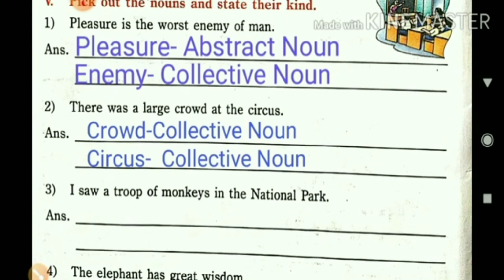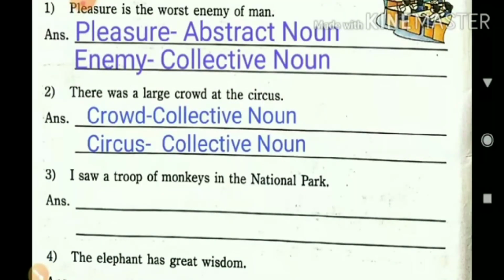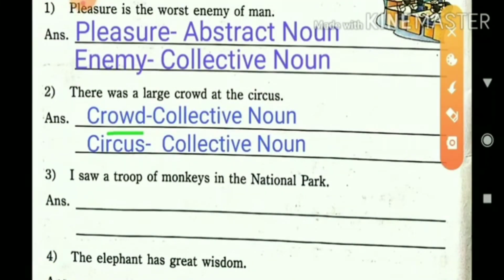In that sentence, crowd, which we know well from the last picture, is a collective noun, and circus is also a collective noun, because a circus is a name for a place where there are many animals, maybe lion, elephants, cheetah, doing various kinds of work, and they are entertaining people.